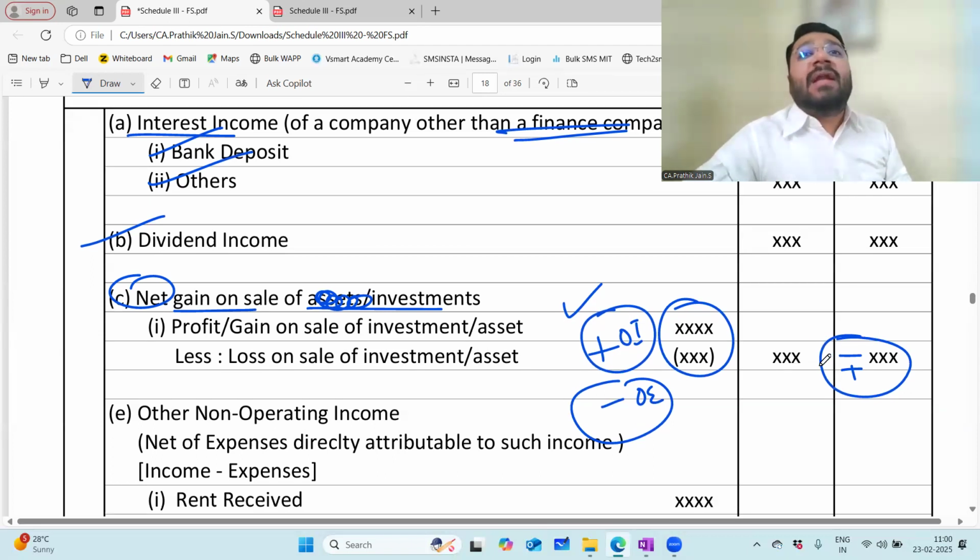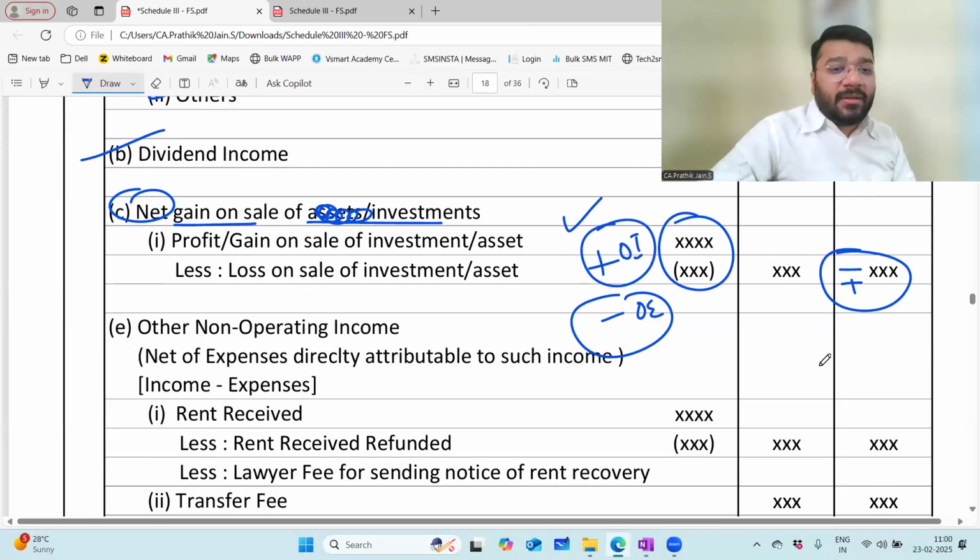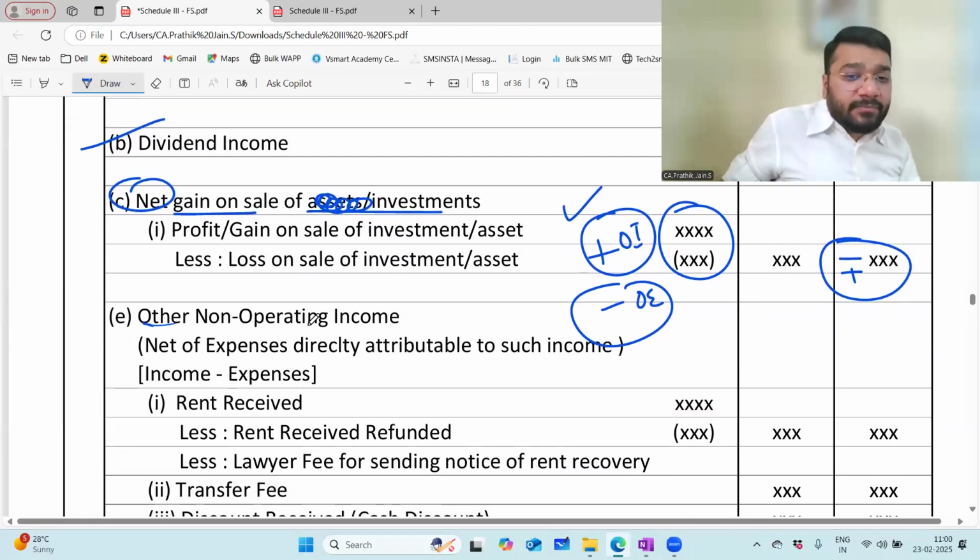Whenever you have difficulty in understanding any particular point, your next reference document will be the guidance note issued by ICAI from time to time, clarifying the doubts. Am I loud and clear? Okay. Then comes your other non-operating income.